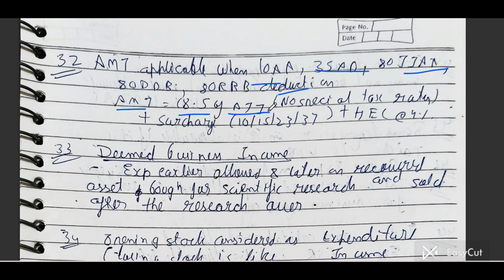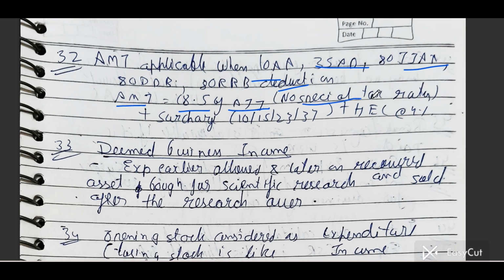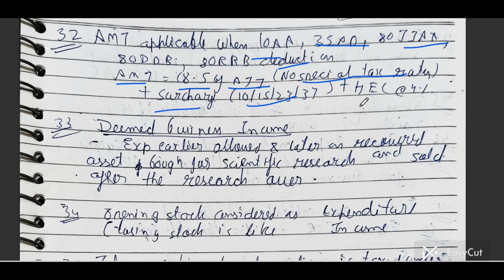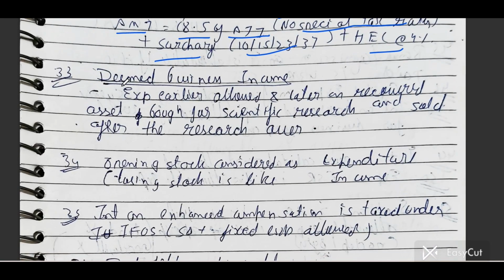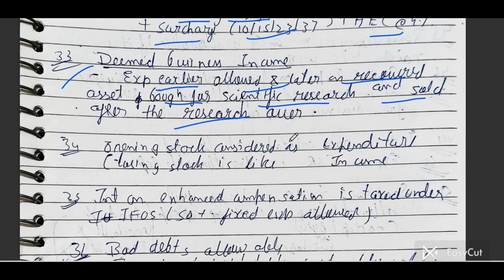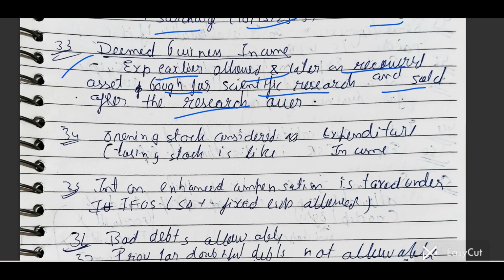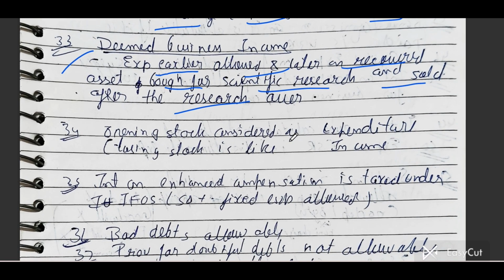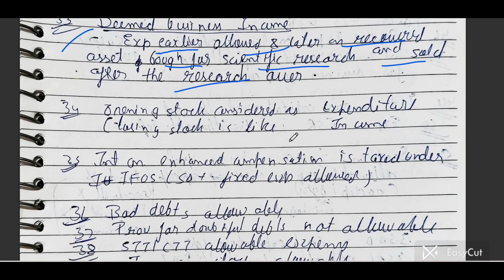What is AMT? 18.5% of adjusted total income. No special tax rate shall be available here, plus surcharge of 10, 15, 23, plus health and education cess of 4%. Deemed business income. What is deemed business income? Earlier expenses were allowed, and later an asset was bought for scientific research and sold after the research is over. What it is saying is that you have done an expenditure and it was allowed as an expense, like you had claimed a deduction. Later you had recorded an asset and you used it for scientific research and then you are selling it, then this is deemed business income.